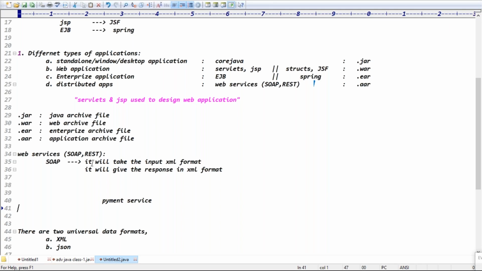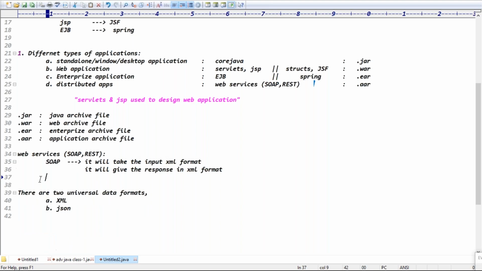Like that, the service can take XML input and give the response in XML format. Then you can call this service a SOAP service, guys. Now some guys are using REST services. REST services means what? It will take the input in which format, guys?